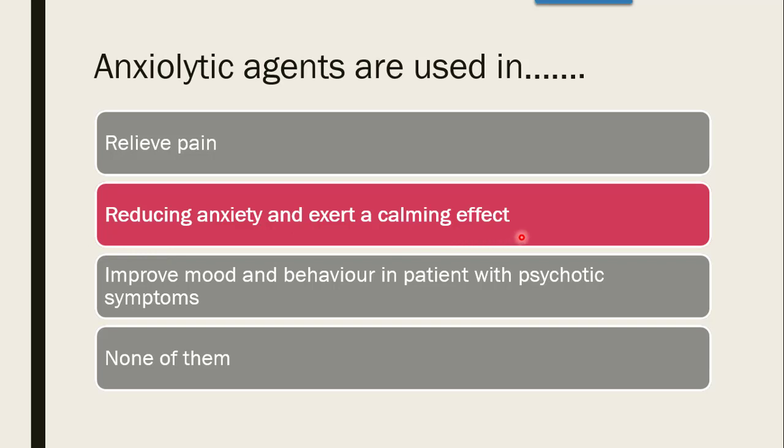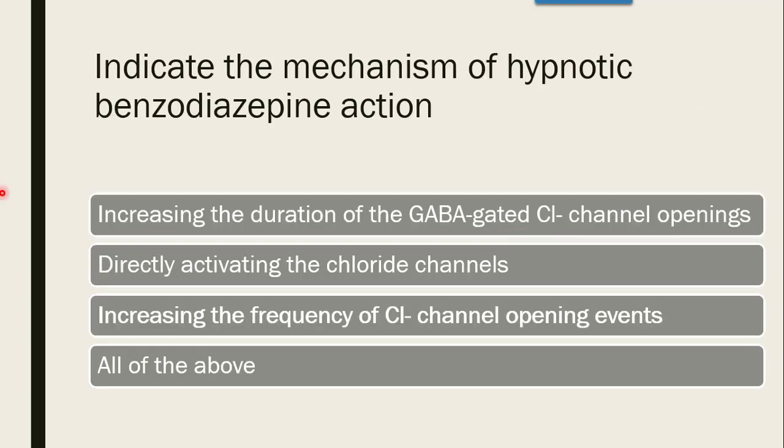Next question, indicate the mechanism of hypnotic benzodiazepine action. Whether it is increasing the duration of GABA gated chloride channel opening, directly activating the chloride channel, increasing the frequency of chloride opening events, or all of the above. The correct answer is increasing the frequency of chloride channel opening.